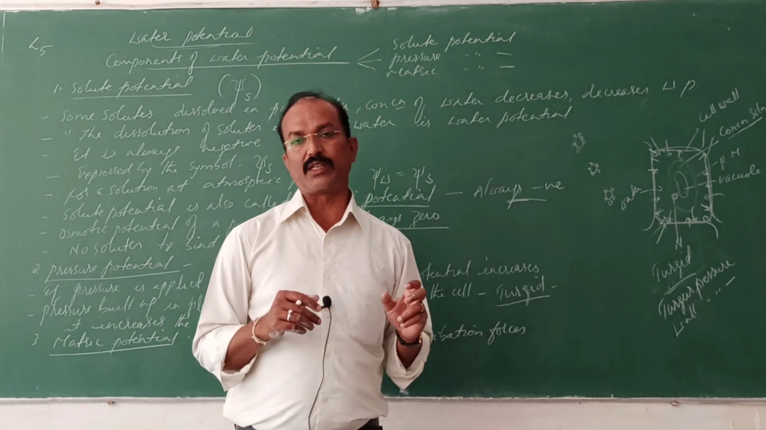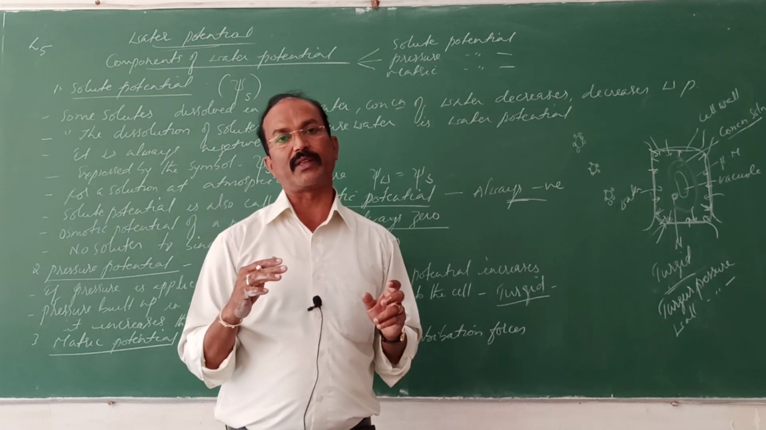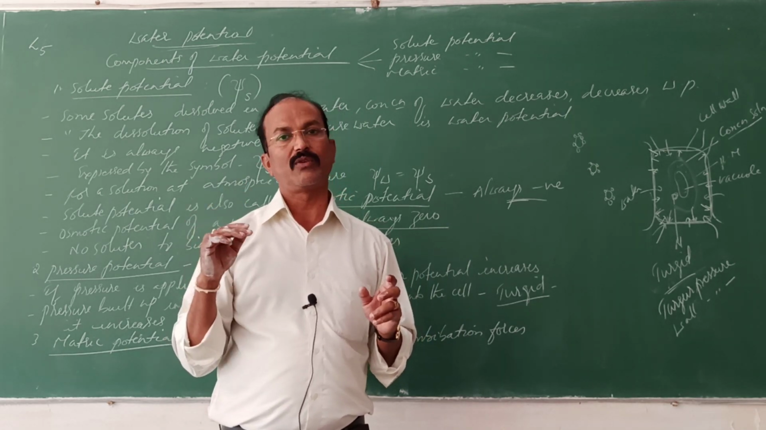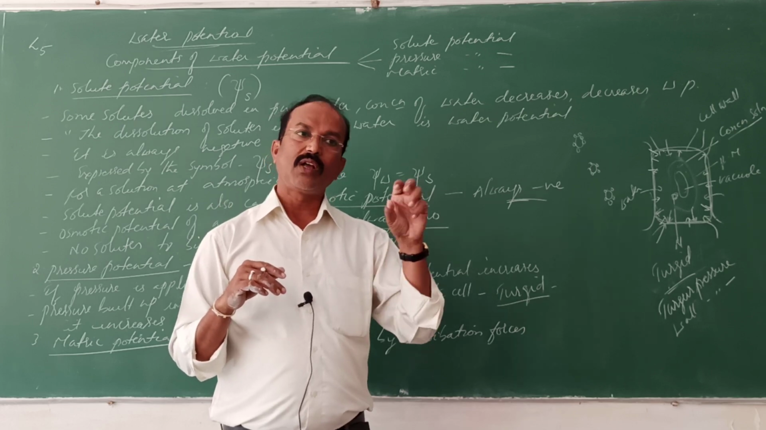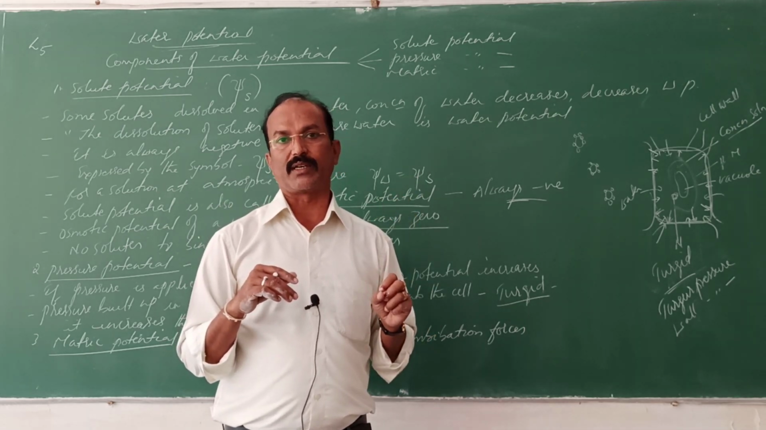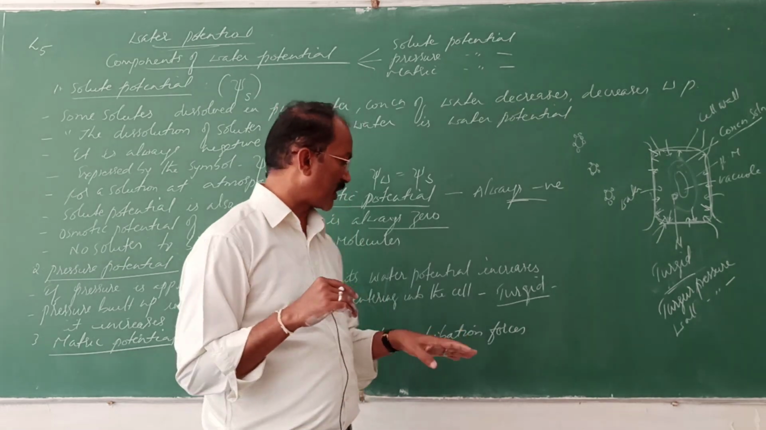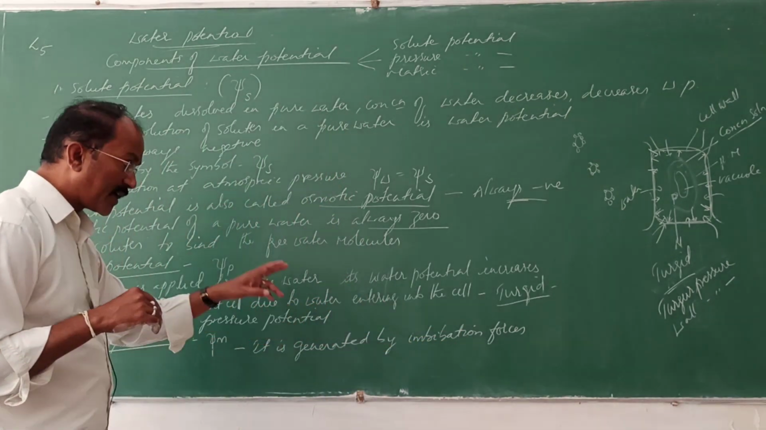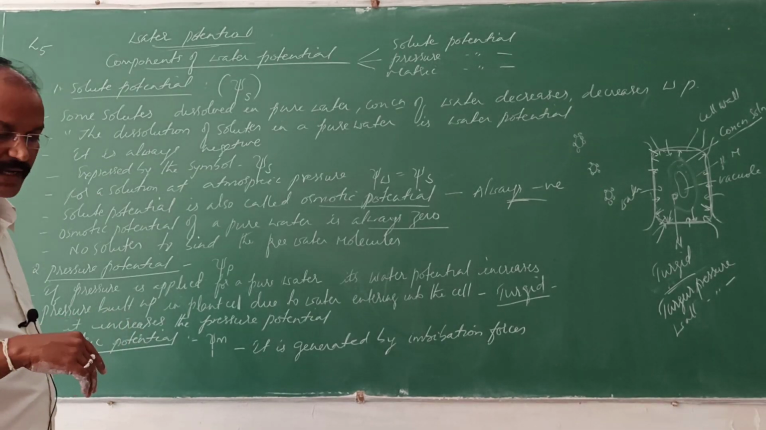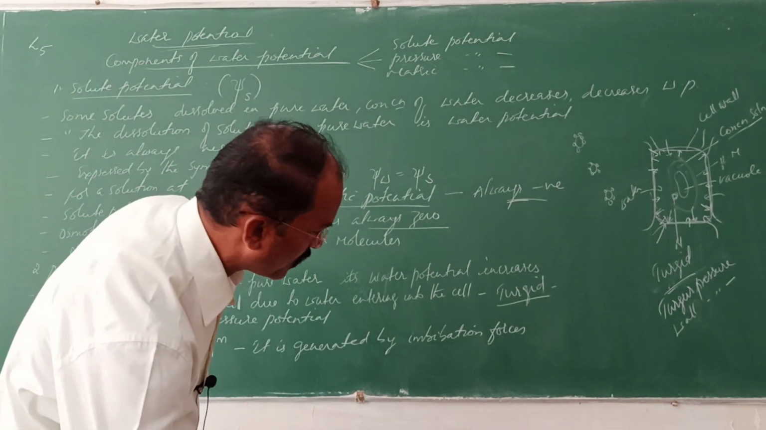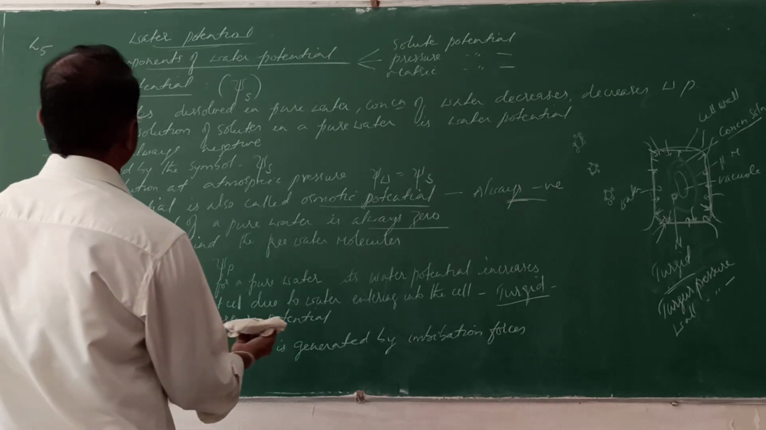See the wooden rods, they will swell up in the rainy season. See the windows which are made of wood, they swell up in the rainy season. It is due to the imbibitional particles that are present. So it is generated due to imbibition forces. That potential is called the matric potential. Okay, I think you understood these three.